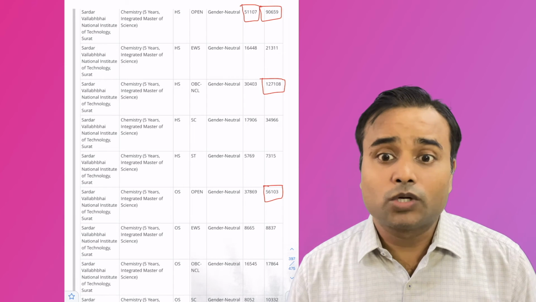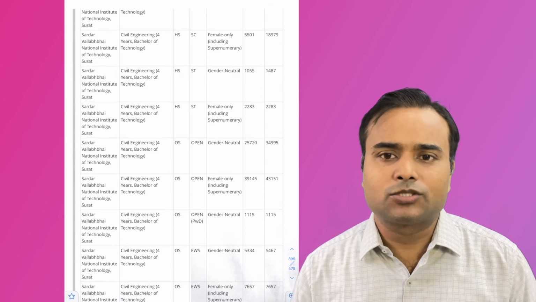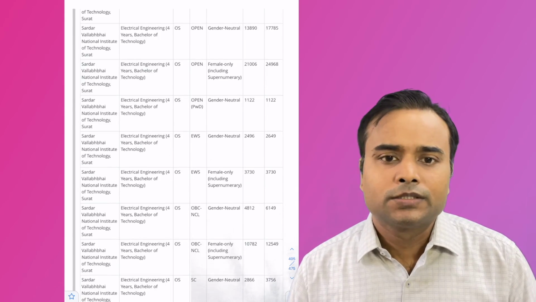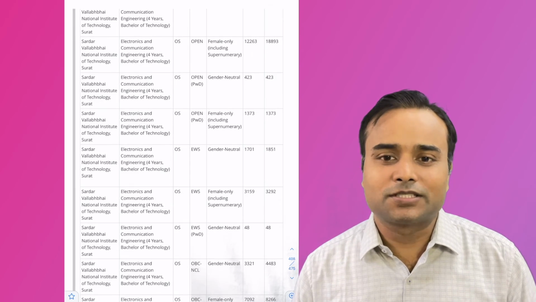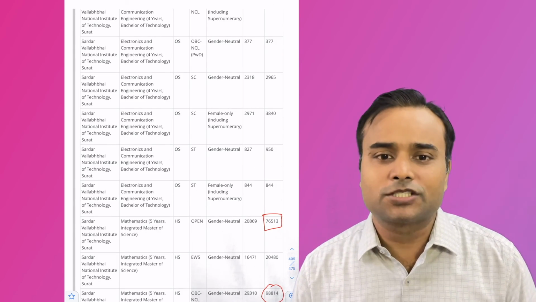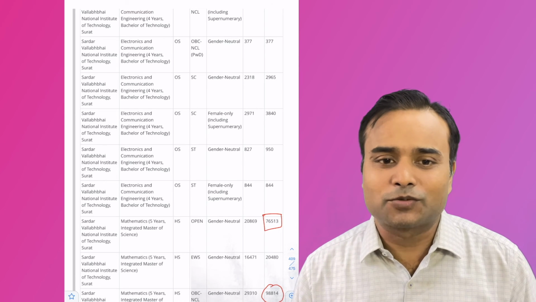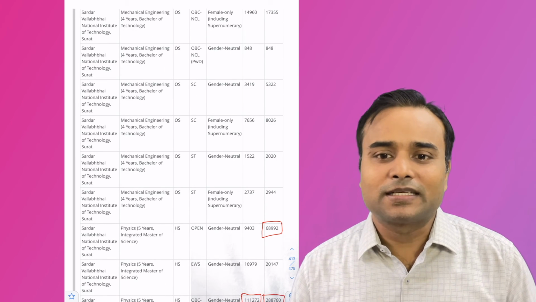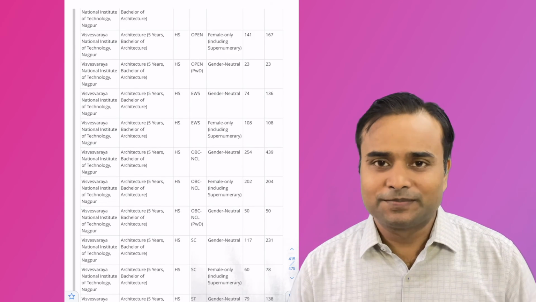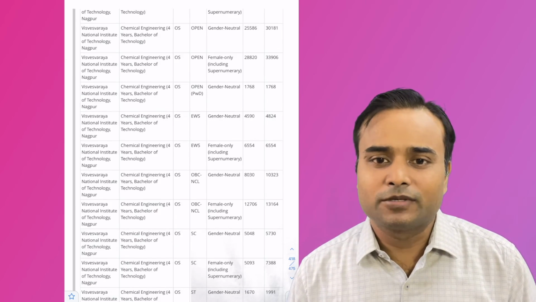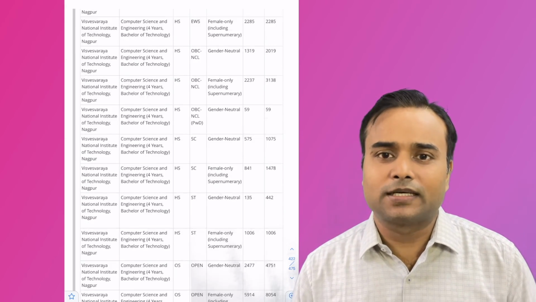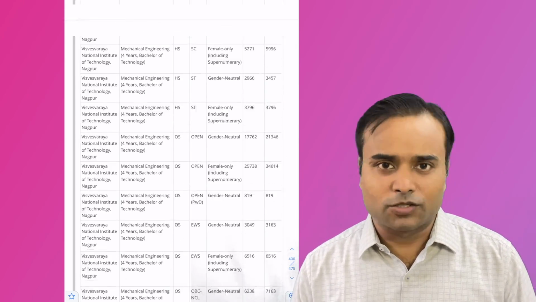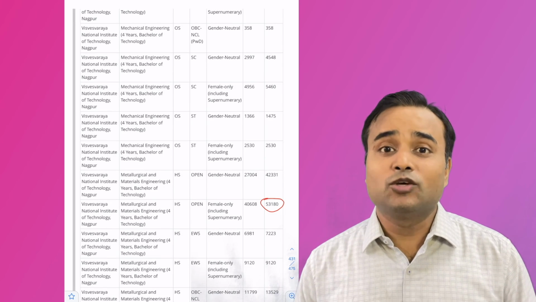NIT Surat chemistry available. NIT Surat civil engineering available. Let's see other branches. Mathematics 5-year course in NIT Surat available. After that NIT Surat physics available. This is the last year data, 2021 data, and you can expect almost the same scenario this year also. So you can decide your options accordingly.